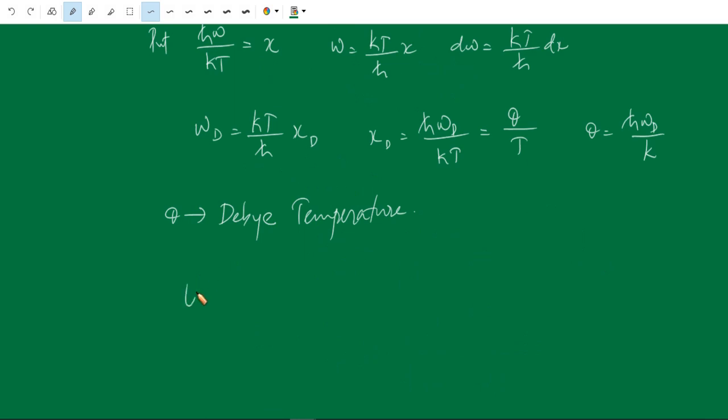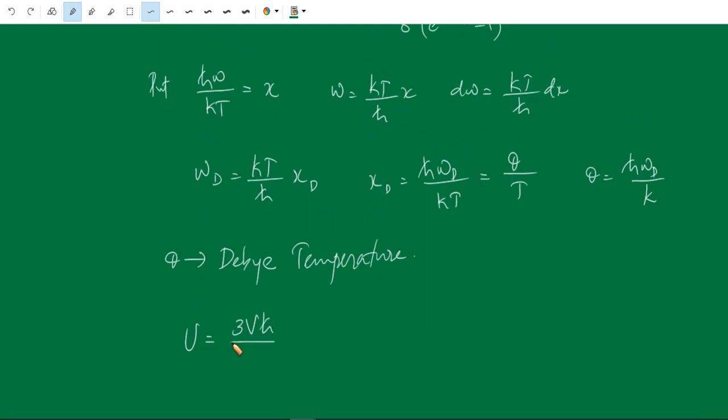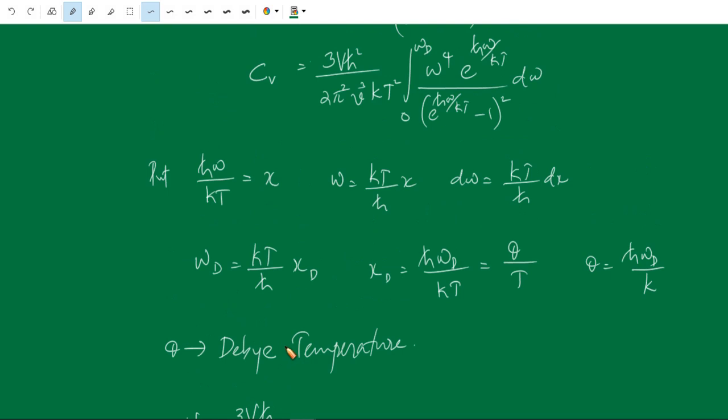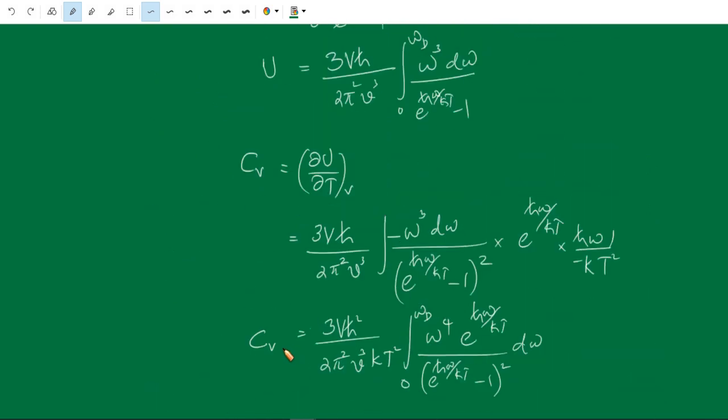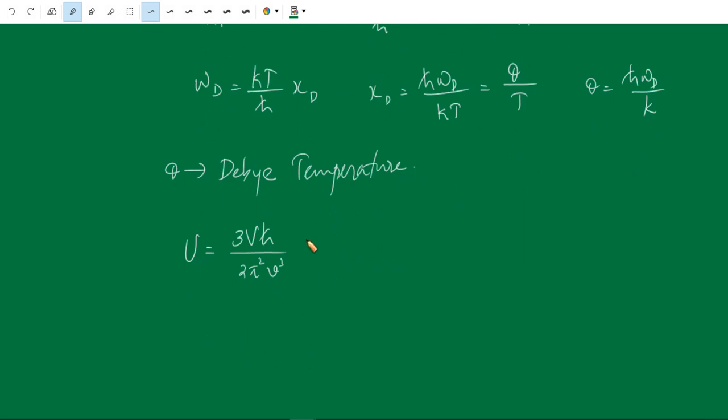Therefore, the total internal energy is equal to 3V h cross by 2 pi square v cube, integral of omega cube, which is x kT by h cross cubed, then kT by h cross dx divided by e raised to x minus 1.